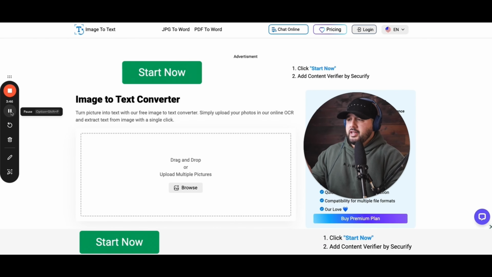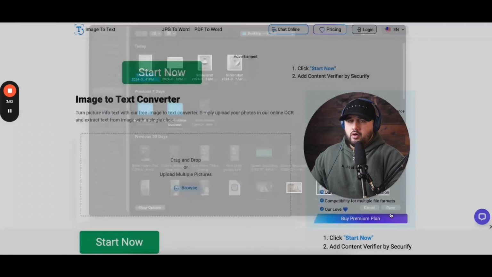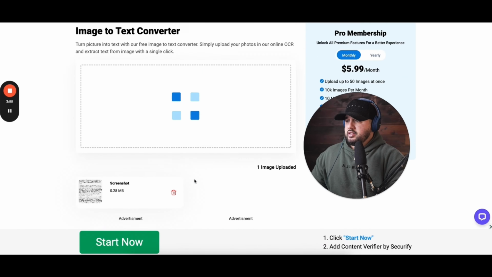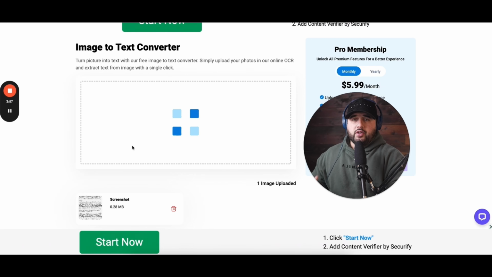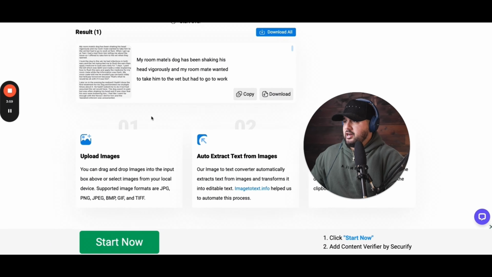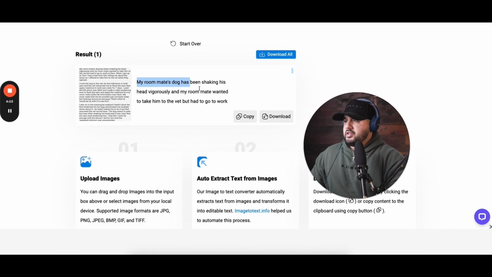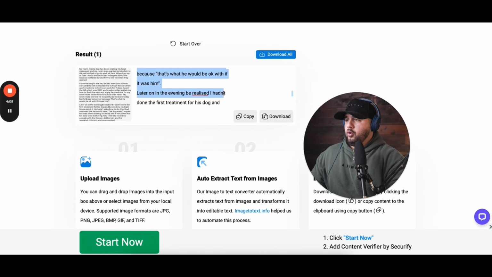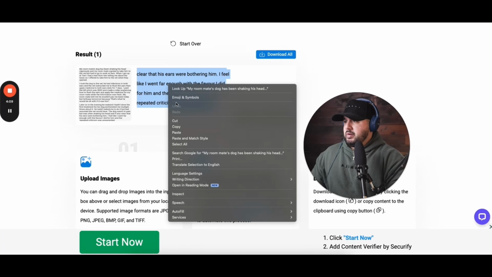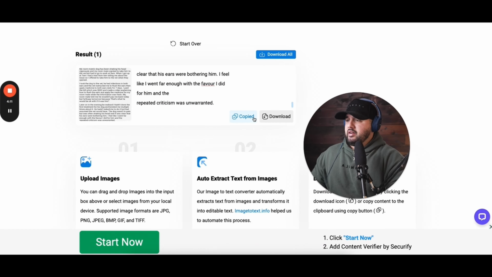And so what you can do is take it to an image to text converter. All you would do is drop your photo here. I'll grab my screenshot and then click submit. It's going to load for a second, and then you're going to see down here as we scroll down that all of this text has been typed for you, right? Everything that's on that has been typed for you. So you can go ahead and copy. You click copy here as well if you'd like to.